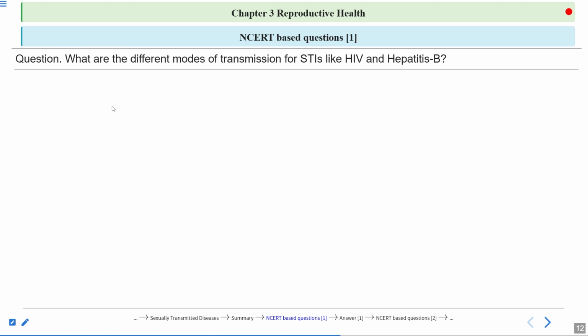Now let's discuss this question. What are the different modes of transmission for STIs like HIV and hepatitis B? So they are specifically asking about HIV and hepatitis B. Let's discuss the answer.